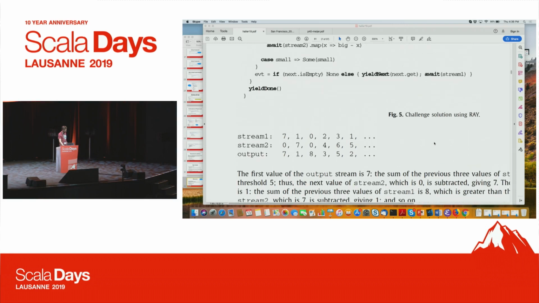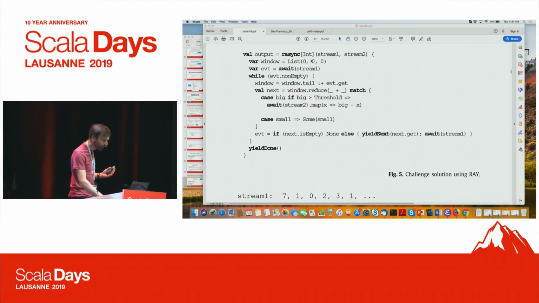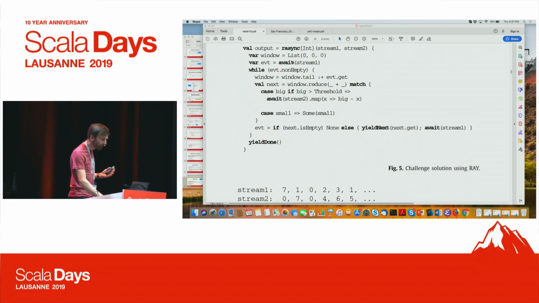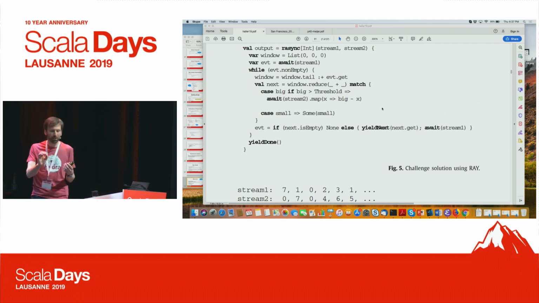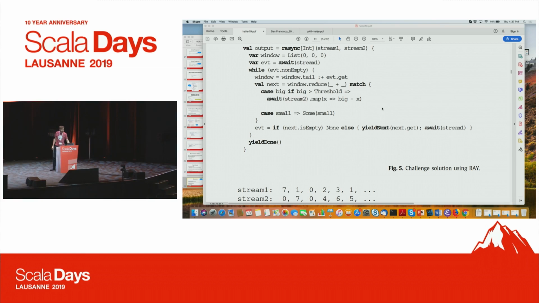There's a challenge problem with a solution here, where it's also about combining different streams and having some statefulness in there as well, with buffers and windowing going on. You can say, I have two streams, I combine them, but I need a window, and I need to reduce multiple events of one window and check conditions and what have you. And not always publish an event for each received event, but I have a condition that makes it much less regular. So my advice is just to look at the examples in the paper also.